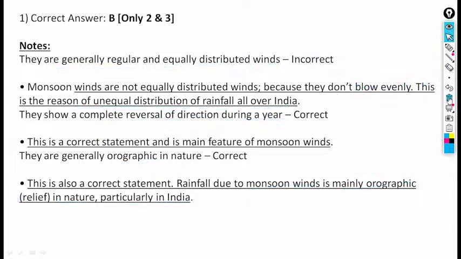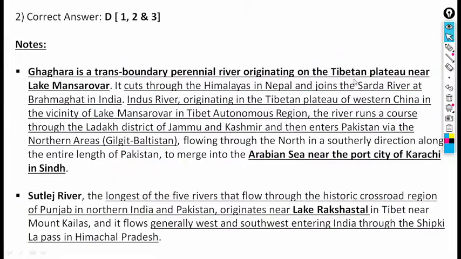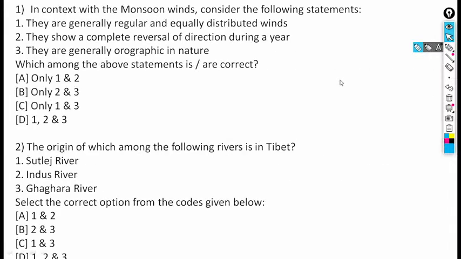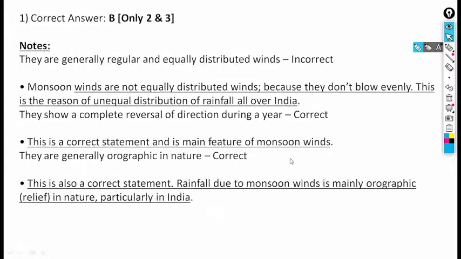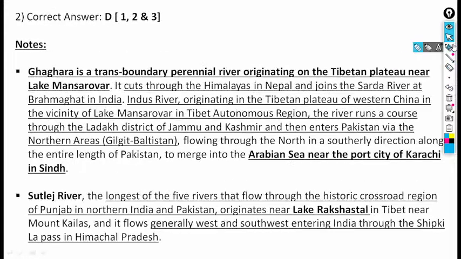Okay, next. These are all correct answers. As I said earlier, for the origin of which among the following rivers is in Tibet, again you can see the diagram of Tibet. Let me see here.